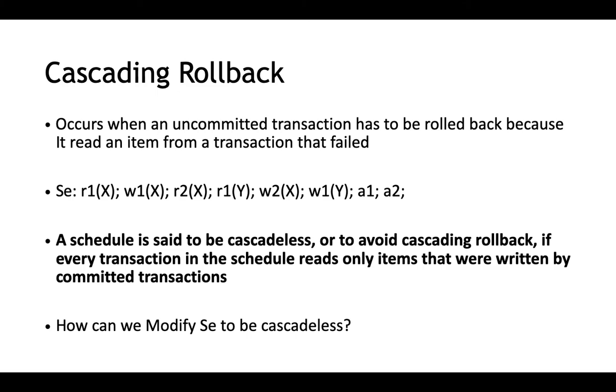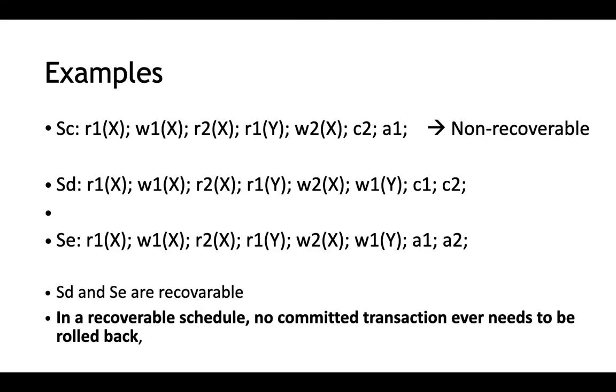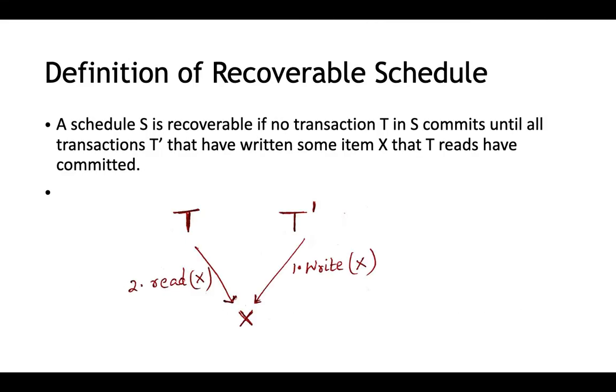Cascadeless schedule says that for us to read that X, we should wait until that transaction commits. Recoverable and non-recoverable say that for our transaction to commit, we should wait until the other transaction has committed. Hope the connection between these two transactions is clear. This condition should be satisfied: we are trying to read an item X that is written by the other transaction. That conflict should be there. Only then do these definitions make sense.